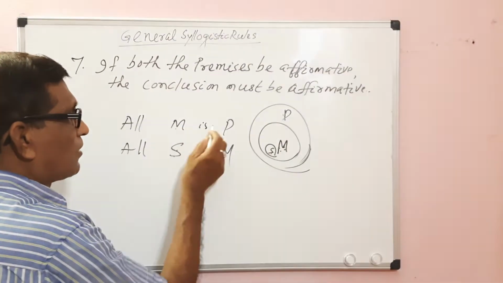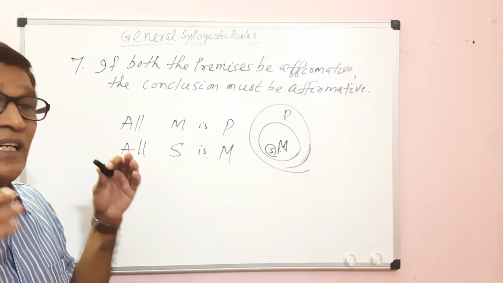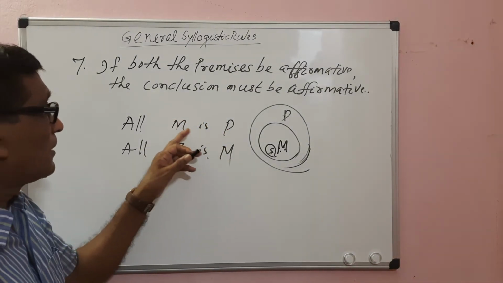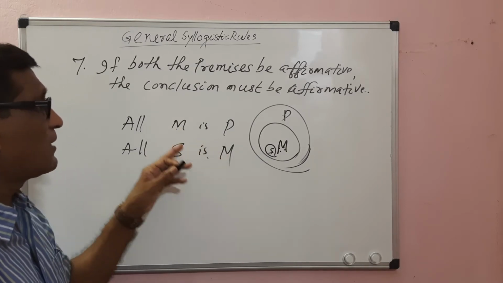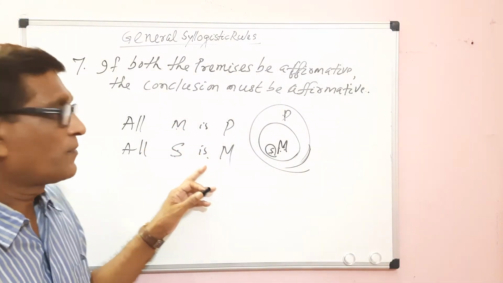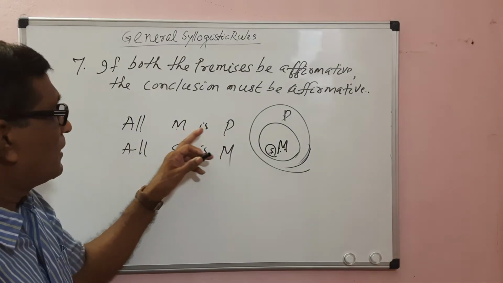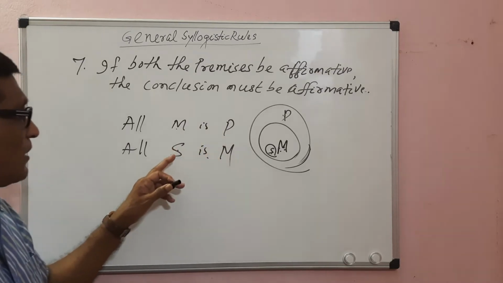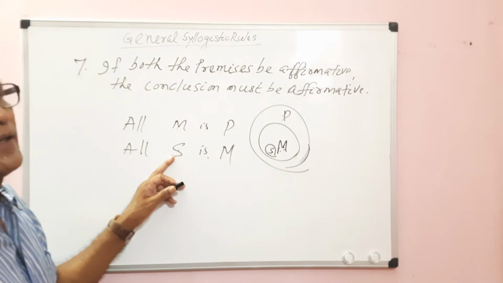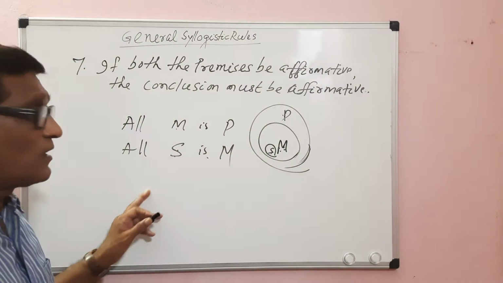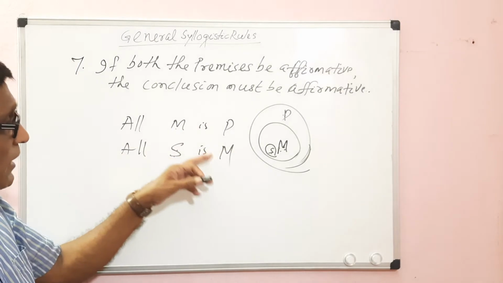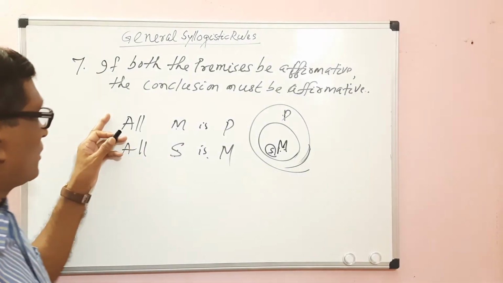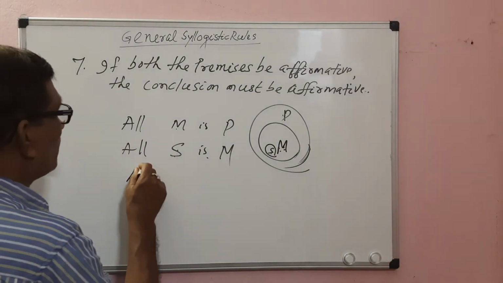Both the major and minor terms are affirmatively related to the middle term. So through the middle term we establish a relation between the major and the minor. When both are inclusively related to the middle term, they must be affirmative. When both the premises are affirmative, the conclusion must be affirmative.